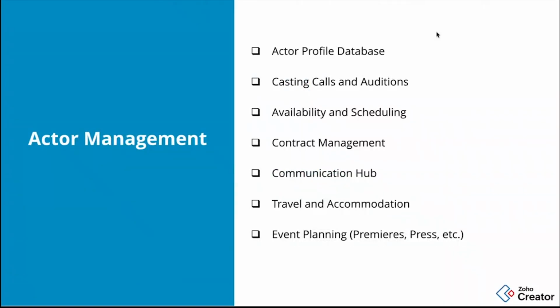So the first use case I want to talk about is actor management. In our application, we just saw a mini module where we manage only the actor's information. We can extend that and create a complete actor recruitment process itself, from managing the actor profile database, casting calls, and calling them for auditions, audition recruitment, their availability and scheduling for the shooting, contract management, a common communication hub between the production unit and the actors, and all the travel and accommodation for the actors can be managed.